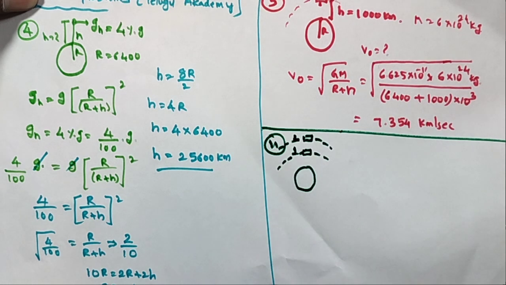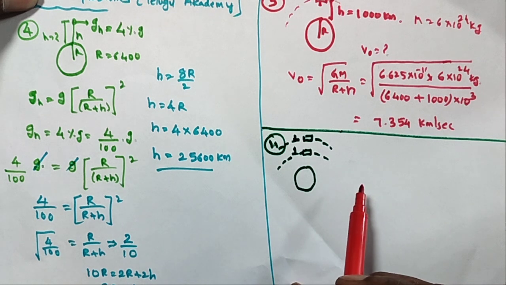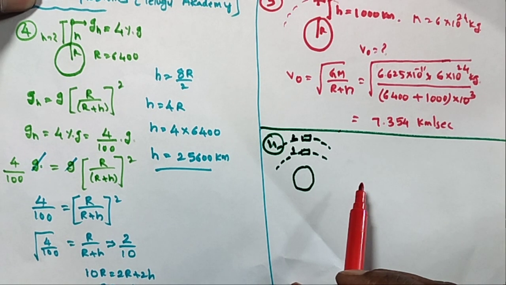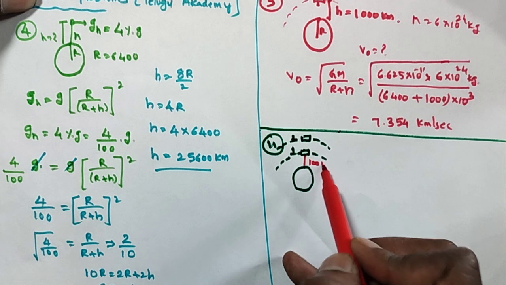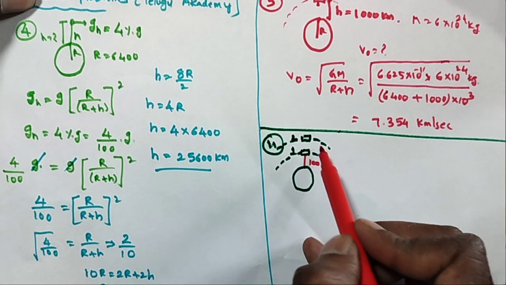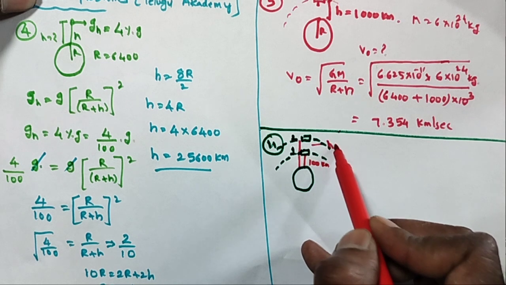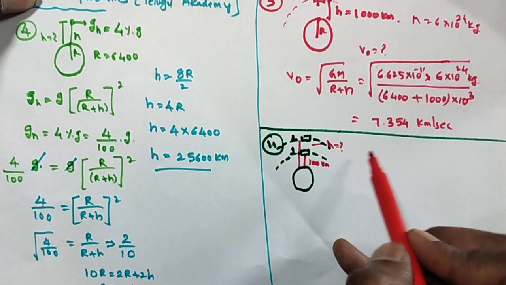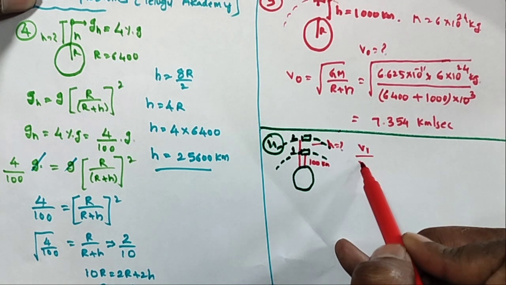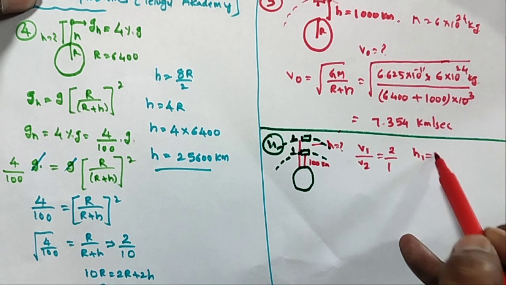So in these two satellites, the height is given. One of the heights is 100 kilometers. So here one is at 100 kilometer height, and what is the height of the second one? You can calculate the second one's height, and some ratio is given. v1 by v2 is equal to 2 by 1. h1 is equal to 100 kilometers.